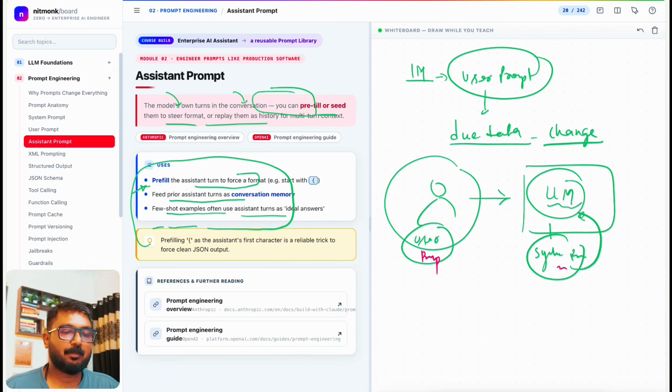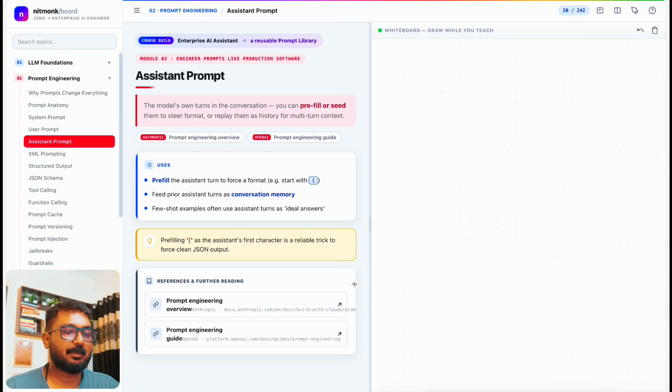Then there is an assistant prompt. Let's see, the assistant prompt is basically the model's own turns in the conversation. You can pre-fill or seed them to steer format, or replay them as history for multi-turn context. It's basically pre-filling the assistant turn to force a format, like starting with a curly brace in terms of, let's say, output.